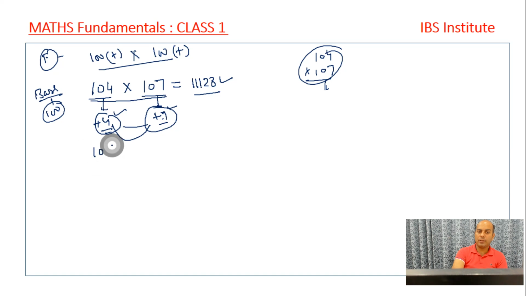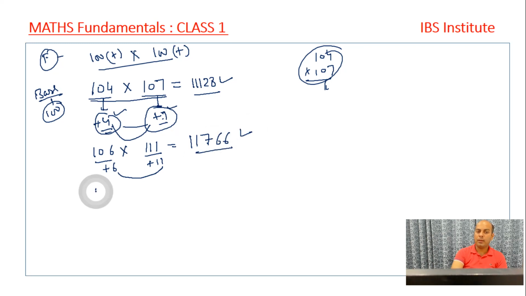Say we get 106 into 111 to multiply. The base is 100, it is plus 6 and plus 11. So 6 and 11 comes out to be 17. So I get 117, and 11 sixes are 66. Directly we can write the answer. If the number is 107 into 112, what we do? It is plus 7, plus 12. 12 and 7, 119, and 12 7s are 84. Directly we write the answer. Very easy thing. Pretty easy, right?